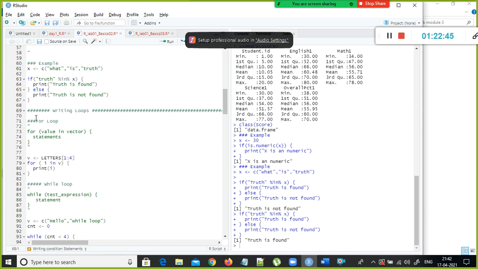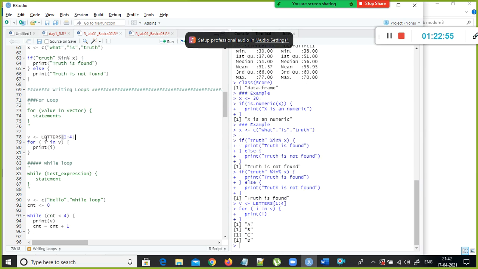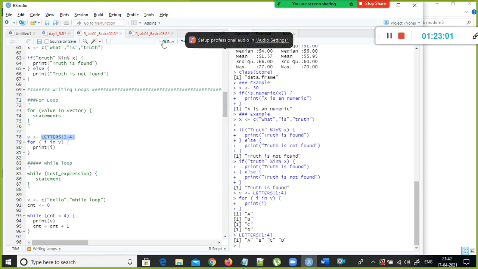This is the simple if else condition, and the for loop is the same as other languages, as in Python. Here you have a function called letters. If you execute this, you can see a, b, c, d.